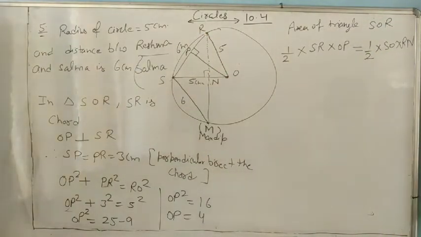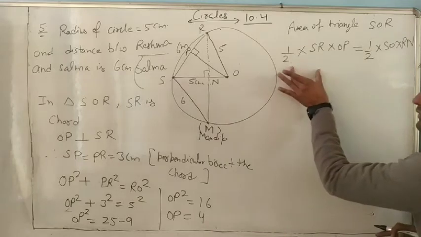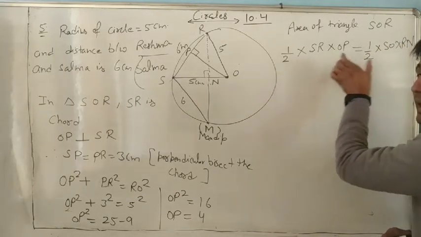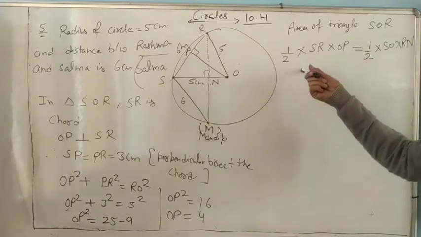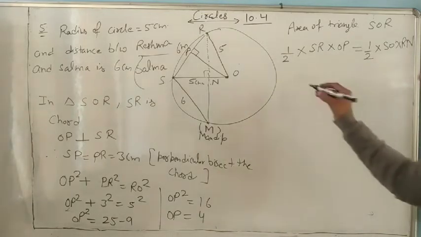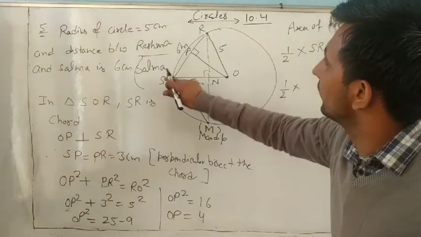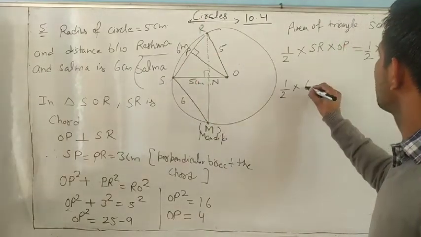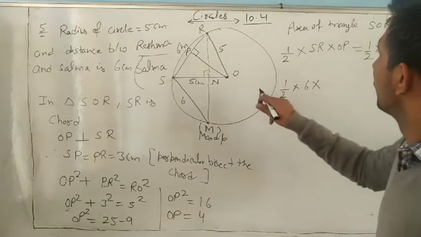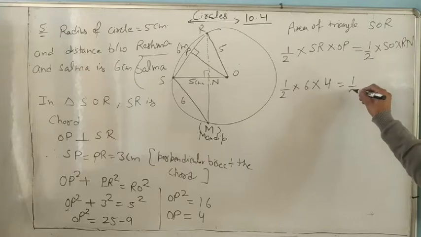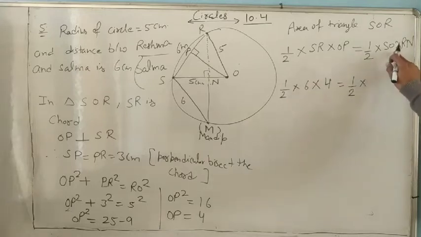Both are formulas for finding the area of a triangle, and both apply in the same triangle, so both are equal. So 1 by 2 SR, SR is 6, OP we already found is 4, equal to 1 by 2 SO.